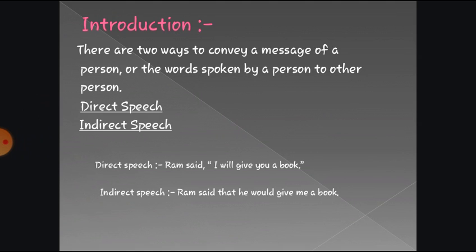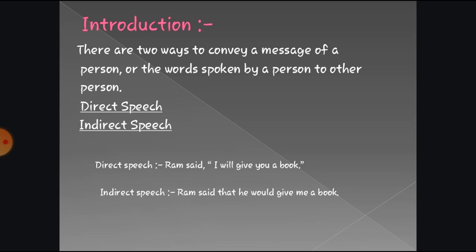So there are two ways to convey a message of a person, or the words spoken by a person, to another person. It means we can transmit our message to another person in two ways. One way is direct speech, another is indirect speech.